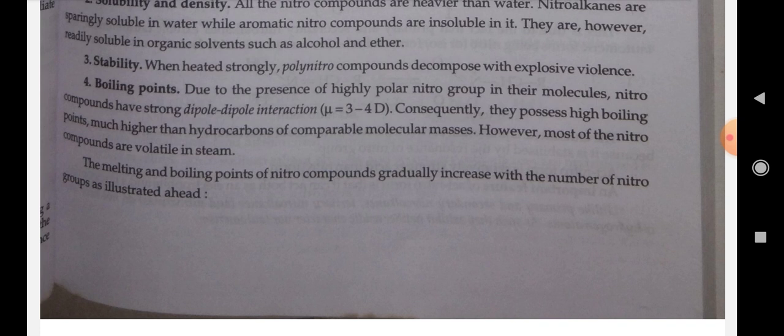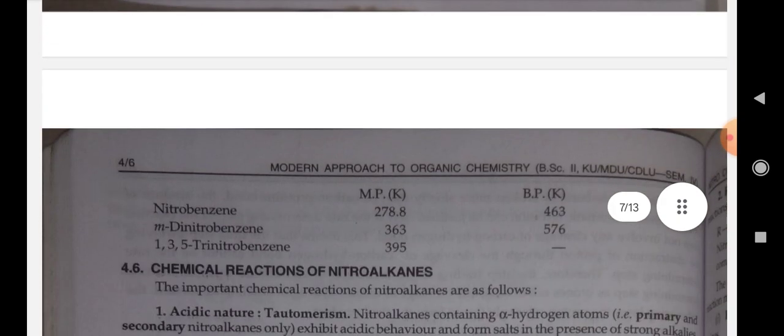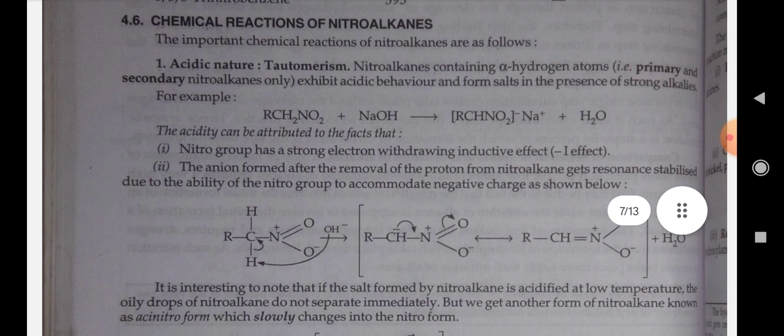Due to the presence of the highly polar nitro group in the molecules, nitro compounds have stronger dipole-dipole interaction. Consequently, they possess high boiling points, much higher than the hydrocarbons of comparable molecular masses. However, most of the nitro compounds are volatile in steam. The melting and boiling points of nitro compounds gradually increase with the number of nitro groups, as illustrated ahead. Chemical reactions of the nitroalkanes.